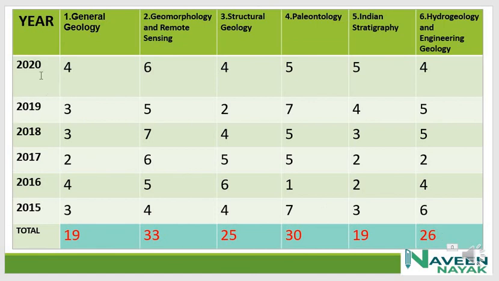We can see here how many questions were asked from each chapter each year. In 2020 it's 4 questions in the first chapter, 6 questions from the second chapter, 4 questions from the third chapter, 5 questions from the fourth chapter, 5 questions from the fifth chapter, and 6 questions from the sixth chapter.